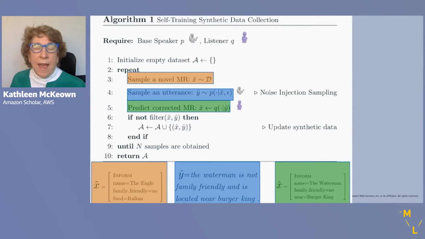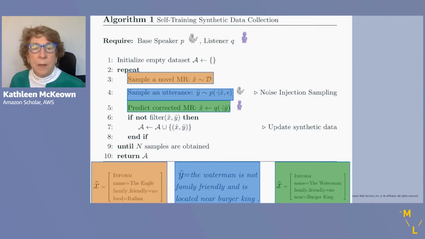We can see the algorithm here, and we'll see that in the first step we sample a meaning representation from our data set. Here at the bottom, you can see this is an inform about the restaurant The Eagle, which is family friendly and has Italian food. Now we use noise injection sampling to generate an utterance from that, and you can see that the utterance does not match that meaning representation.